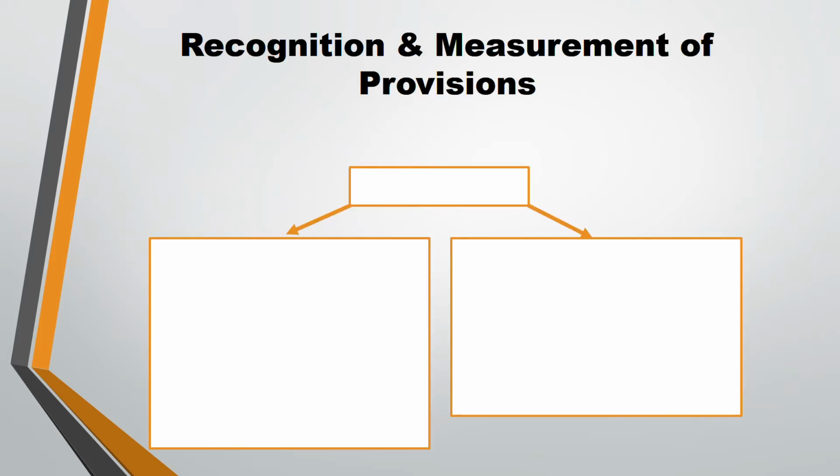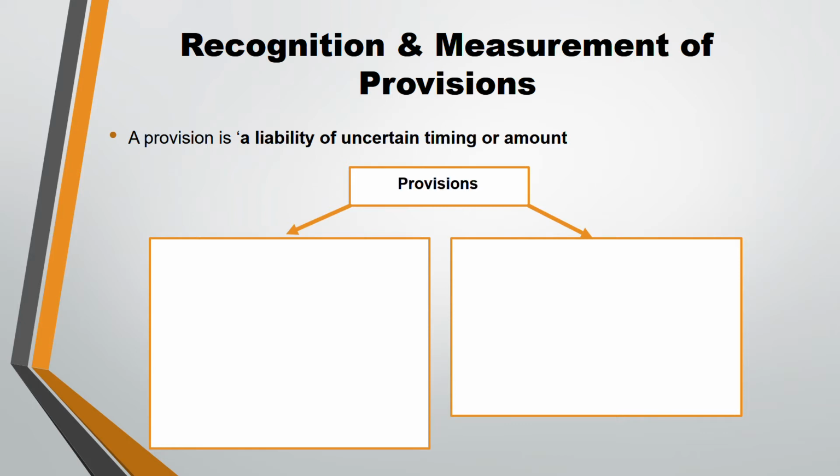What is the definition of provision? A provision is a liability of uncertain timing or amount. Remember, it's a liability, but of uncertain timing or amount. You're not sure of the time, and you're not sure of the amount, you're uncertain. It is something that will take place in the future, but you are recognizing it today. It's a liability on you. So provision, how do you recognize it?